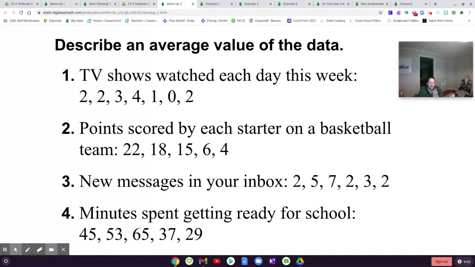So TV shows watched each day this week. So 7 days in the week, 2 TV shows were watched the first day, 2 the second, 3, 4, 1, 0 TV shows on that day, and then 2 on the last day.